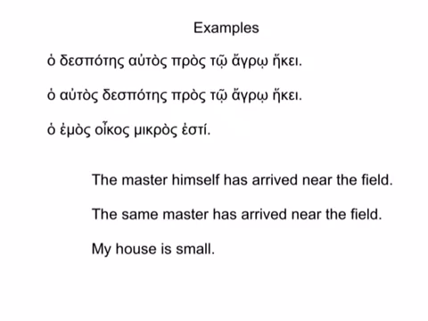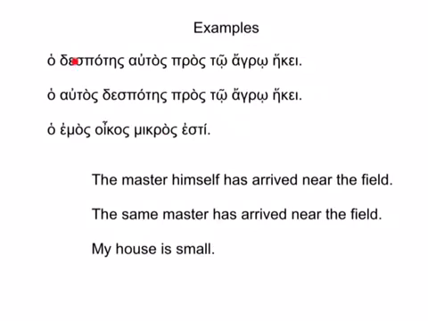So here are some examples in Greek. The first sentence is ho despotes autos pros to agro heke, which means the master himself has arrived near the field. Our second sentence is ho autos despotes pros to agro heke, or the same master has arrived near the field. And finally, ho emos oikos mikros esti, my house is small.